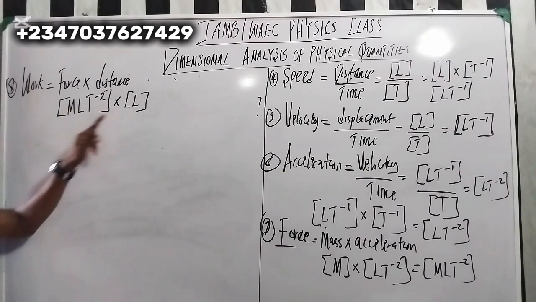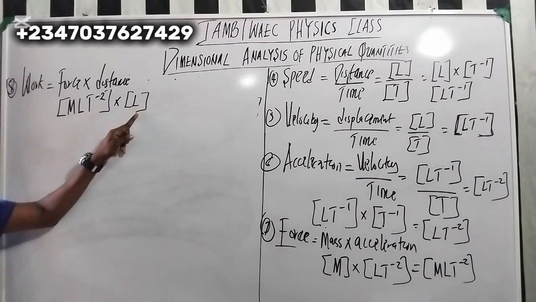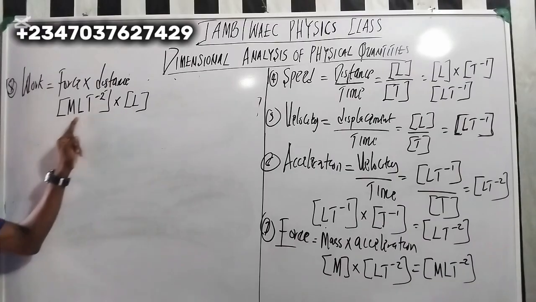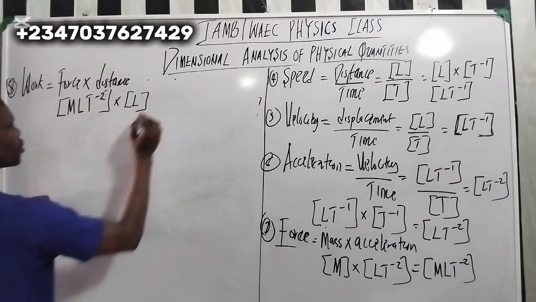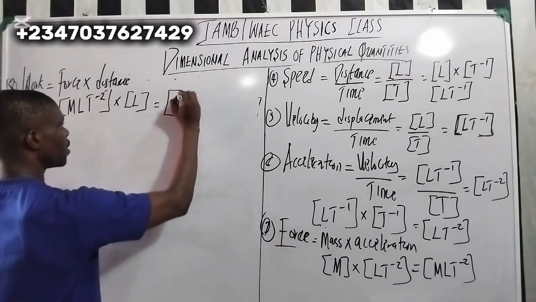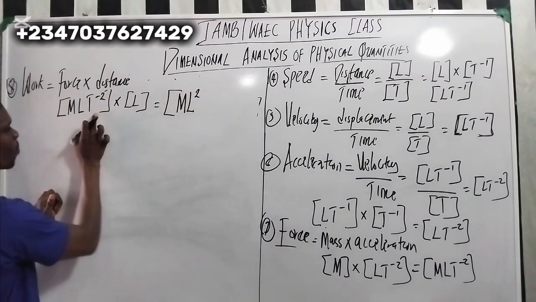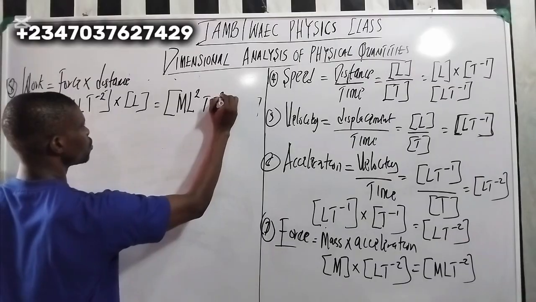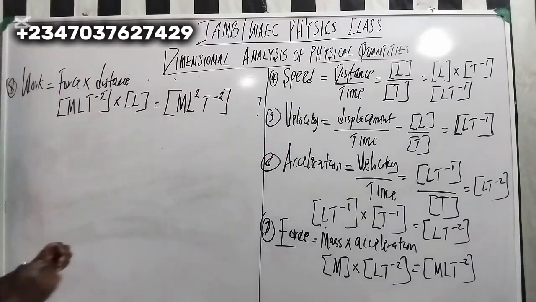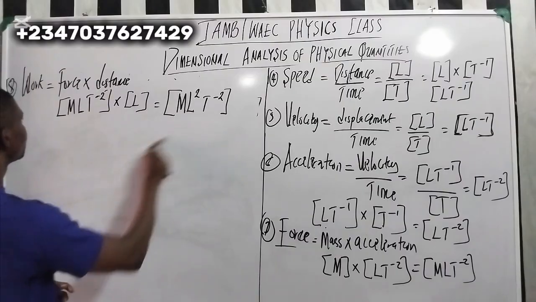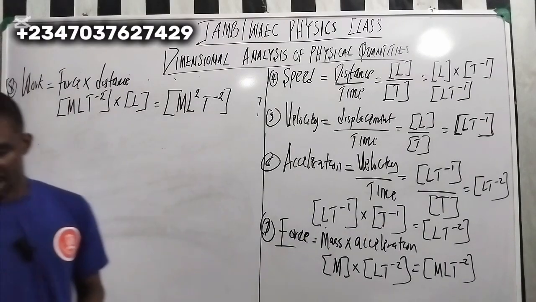So you can see that L times L is L squared. So you have M L times L. It's going to be M L squared T to the power minus 2. That is it. So this is only for work. Is it difficult?